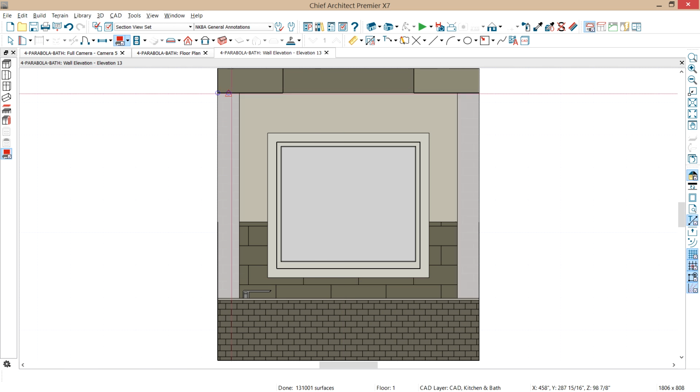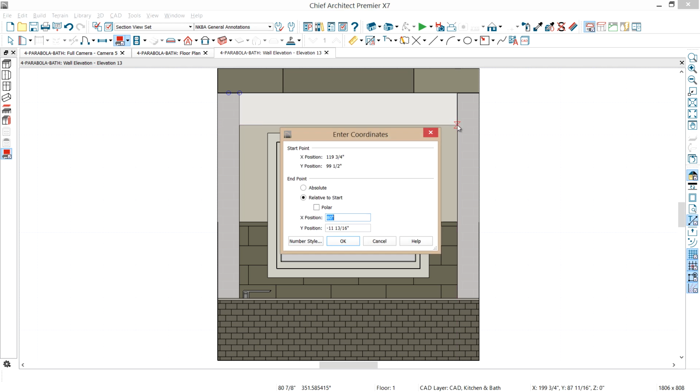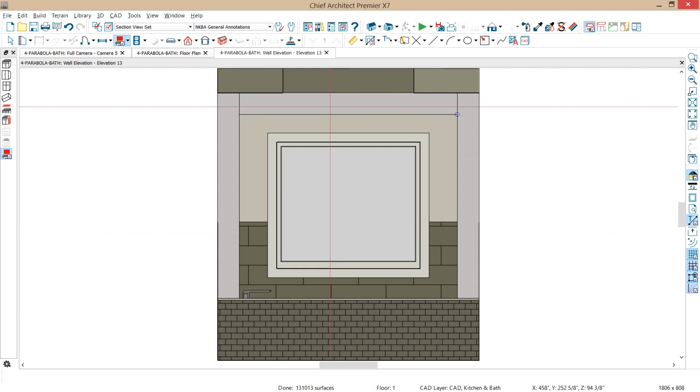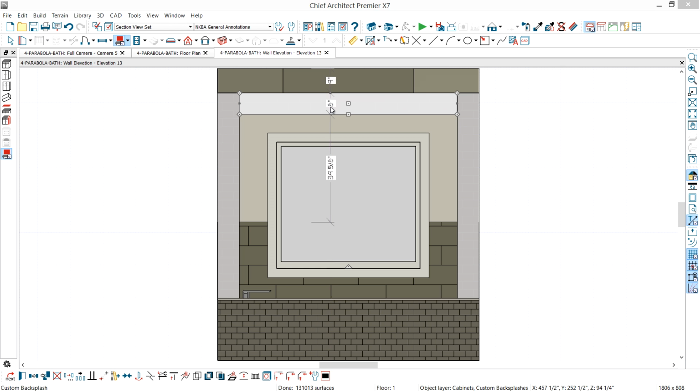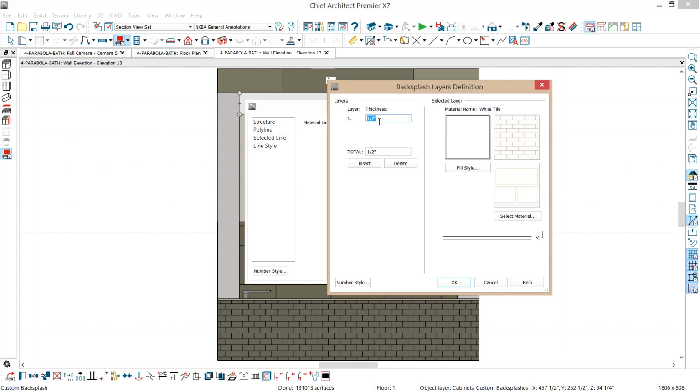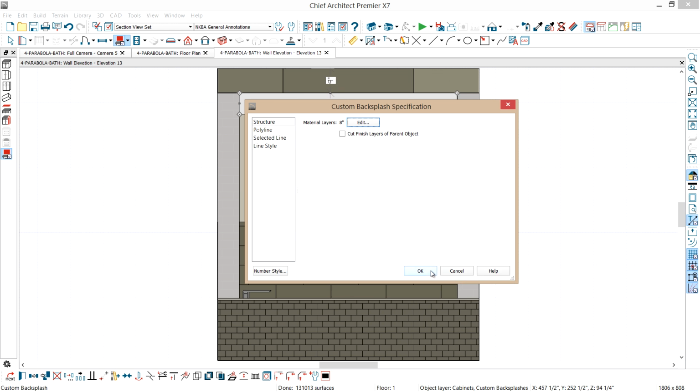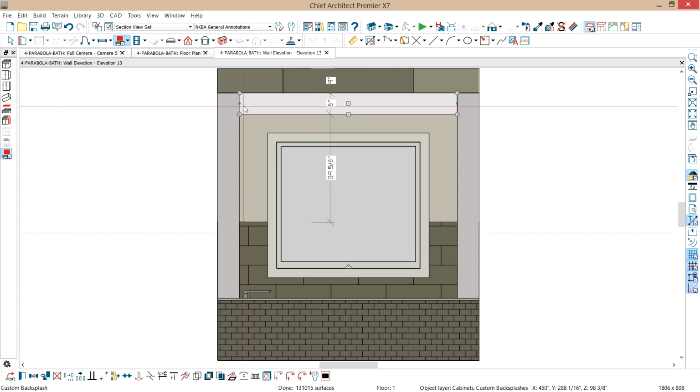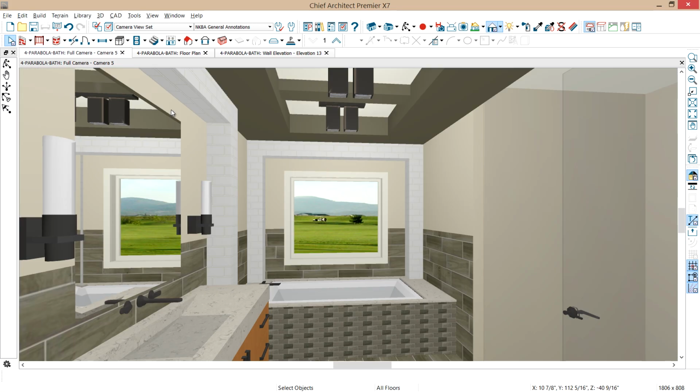At the top, we'll create our next backsplash, snap it into place, and as I'm scrolling down here, I'm just going to press the tab key, and I'm going to replace that bottom dimension with an 8, save myself one extra step on the dimensions, double click on it, and change the thickness to 8 inches. Now I can switch gears and go back into the camera view over here. So now you can see the niche in 3D.